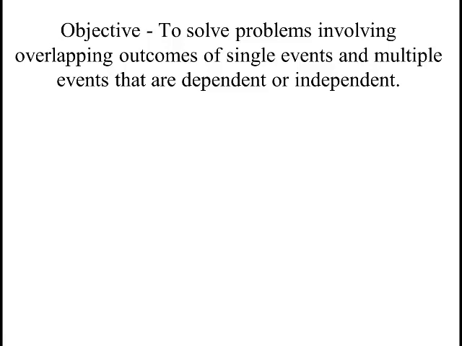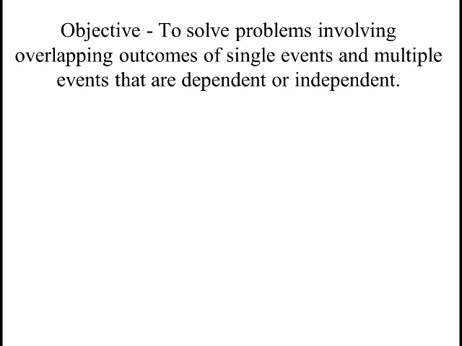Today we're talking about a kind of confusing set of topics here. We've got some single events, and we're looking at overlapping outcomes of single events, and then we're also looking at dependent or independent situations for multiple events. So I want to keep a contrast between whether we're talking about a single event or multiple events happening. And I don't know why these are taught together because it's just confusing. But that's how this section is.